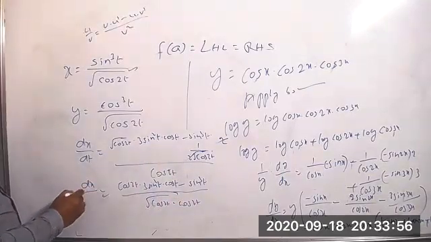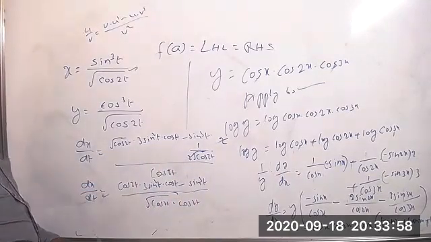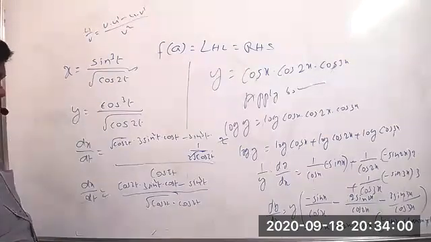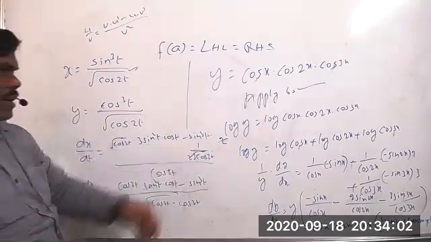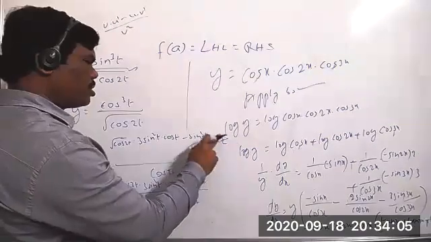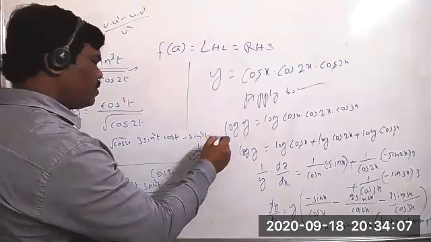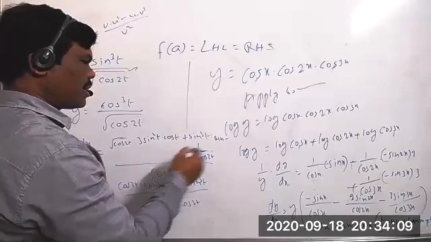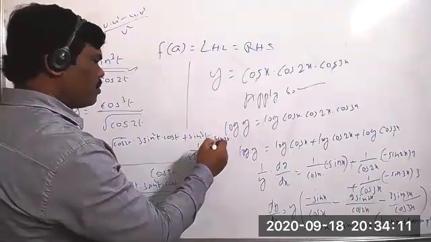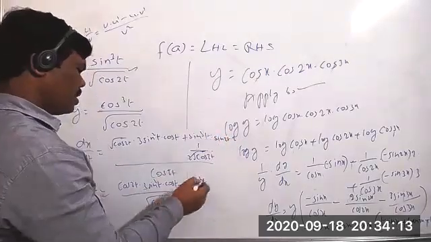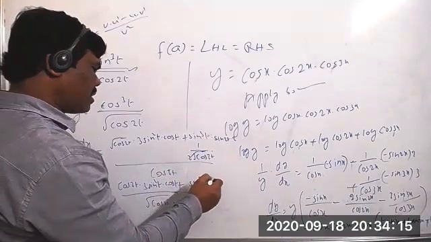This is the value of dx by dt. Here it is sin 2t, correct? Minus into minus gives plus, so plus sin cube t into sin 2t.